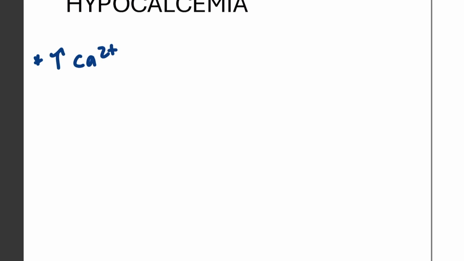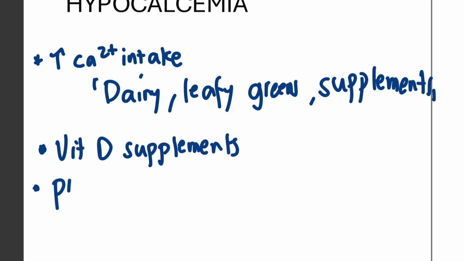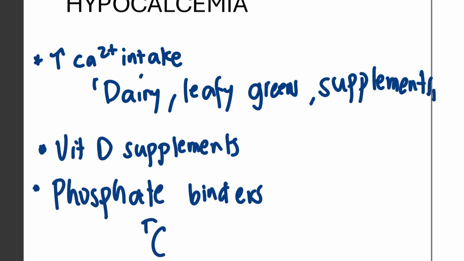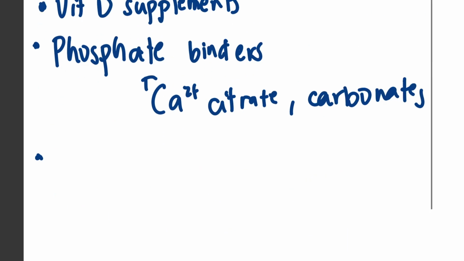The goal in hypocalcemia is simple: increase calcium availability through additional intake. Vitamin D is also important, along with sunlight exposure for natural vitamin D synthesis. In some cases, high phosphate levels may be causing calcium depletion, so we use phosphate binders to prevent calcium loss.